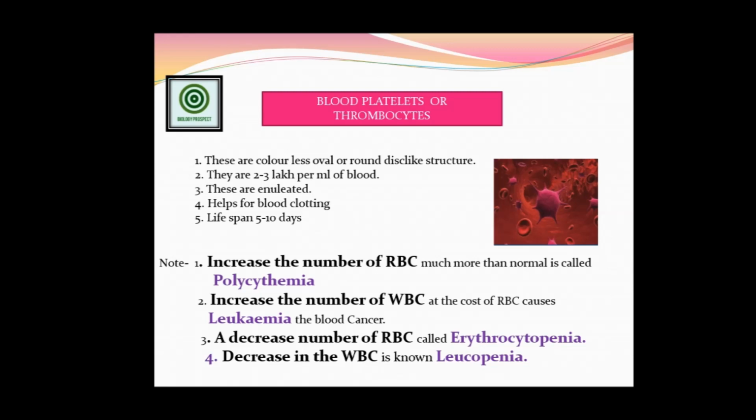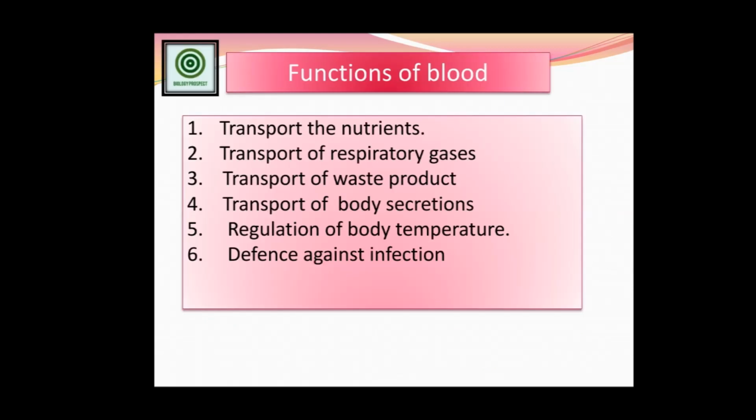Now friends, we are going to learn the functions of the blood. The main functions of the blood come from its whole composition. Blood helps us transport nutrients, that is carbohydrates, proteins, fats, minerals, vitamins, and roughage, water.